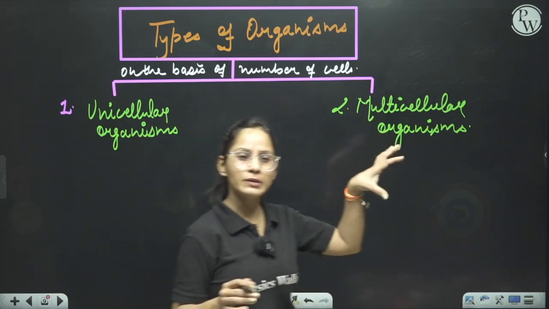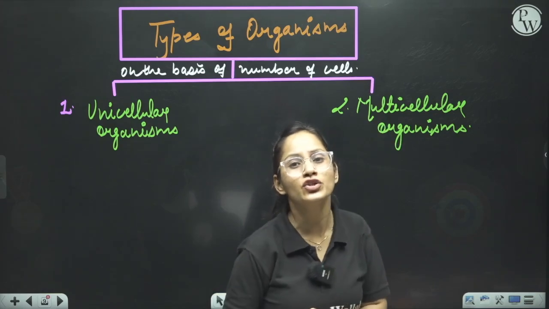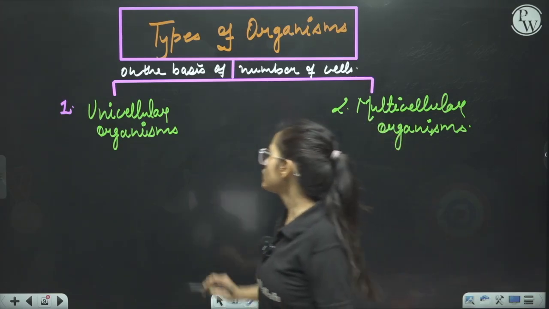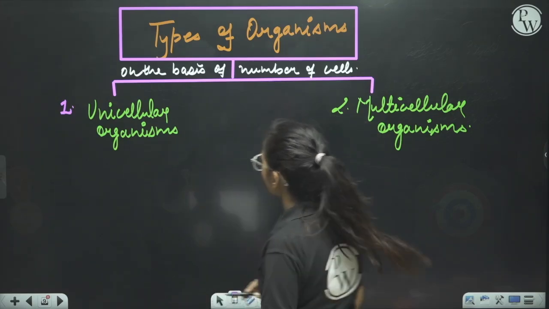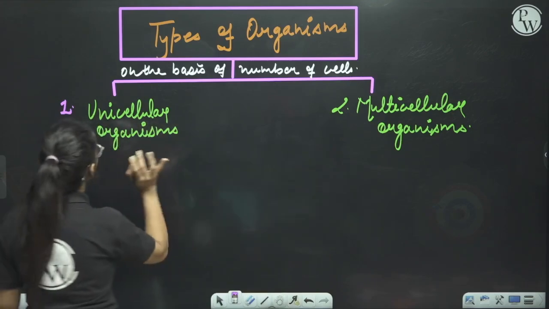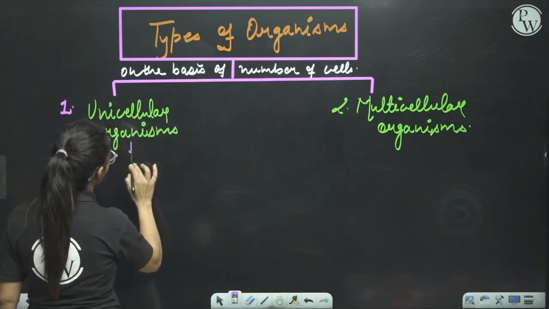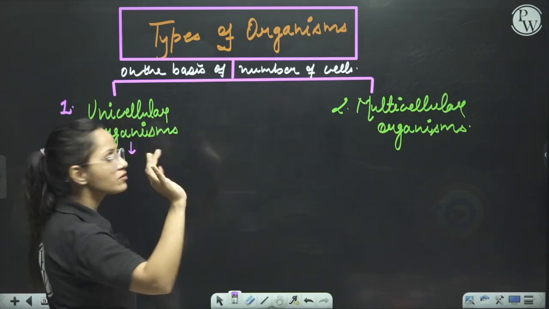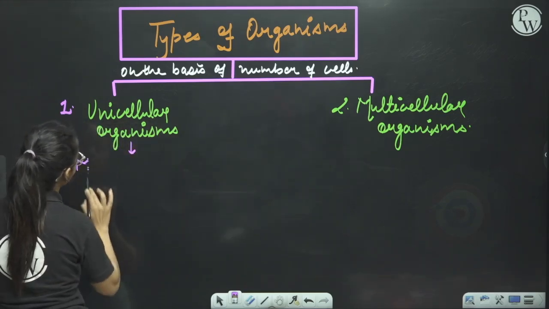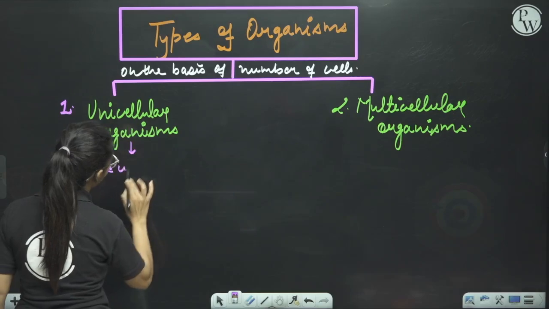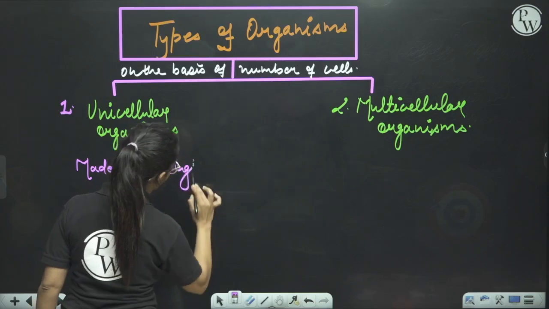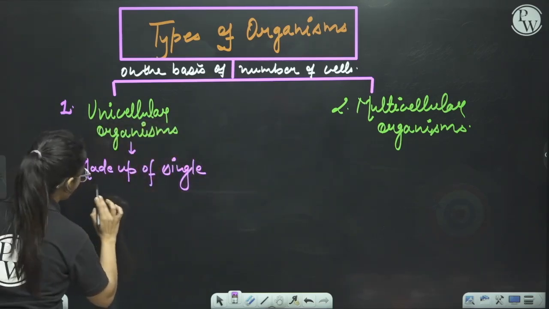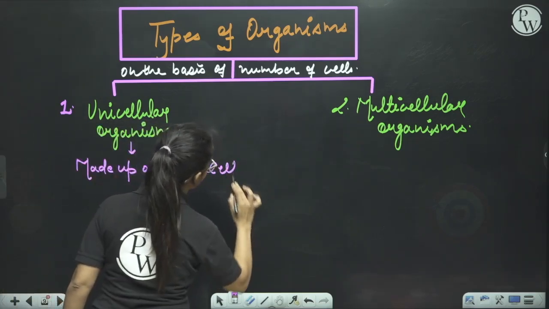So on that basis, the organisms are divided into two parts. First is unicellular organisms and second is multicellular organisms. So let's understand what unicellular organisms are. Unicellular organisms are those organisms which are made up of a single cell.